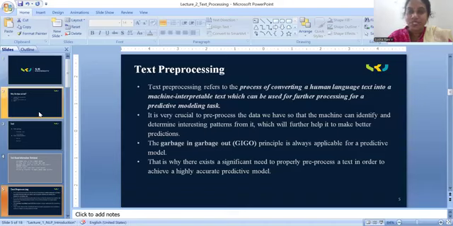So text preprocessing refers to the process of converting a human language into machine interpretable text, which can be used for further processing of a predictive model task. Simply defined, text preprocessing is the conversion of human understandable language into machine understandable language. I will give you some live examples.